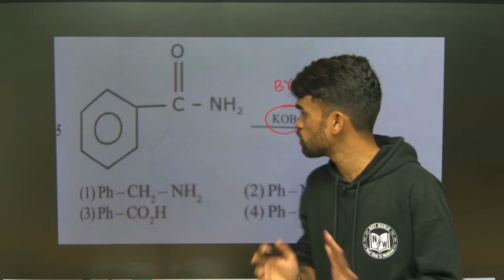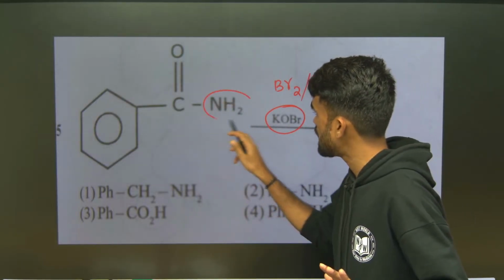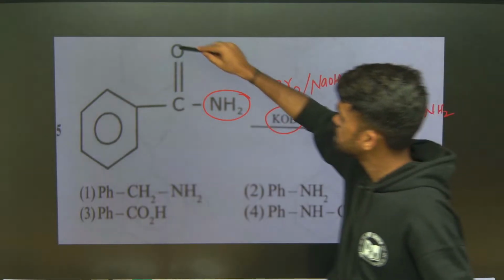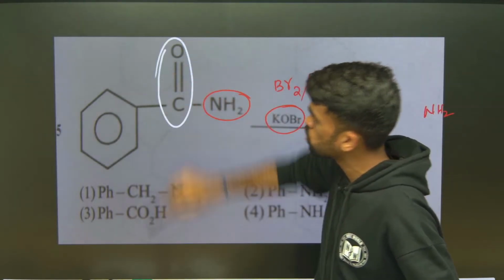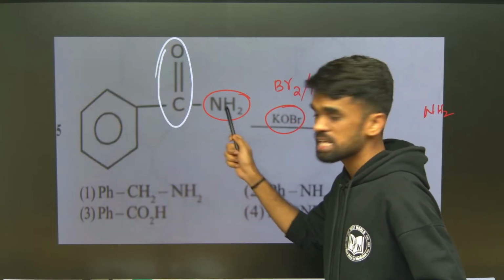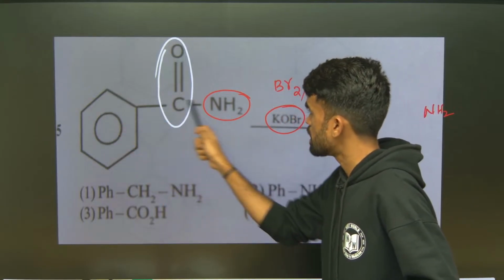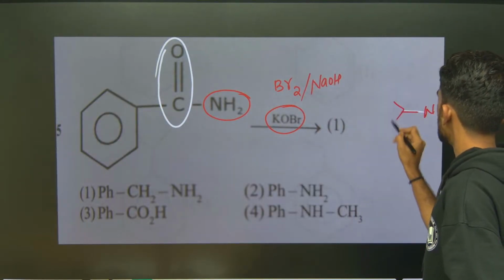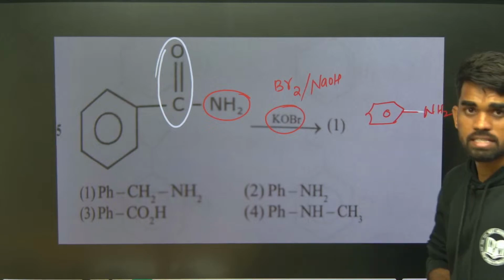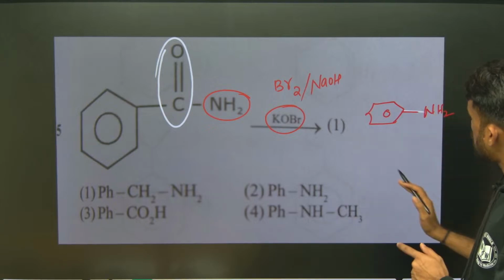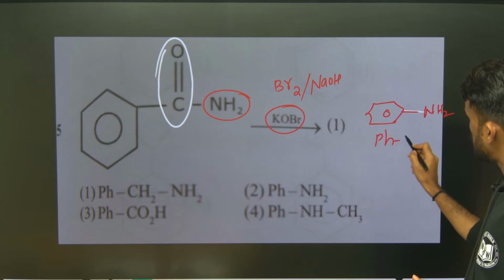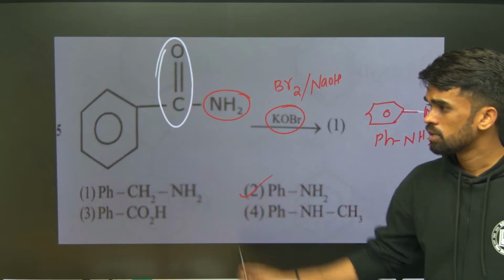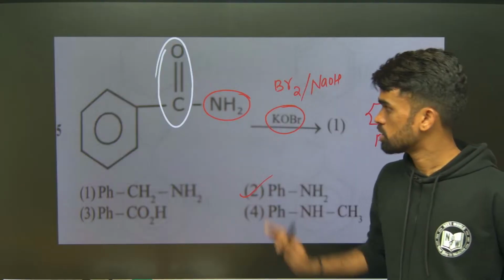So what you need to do? I told you now, it is a primary amine, so keep NH2 as it is. See, I am writing NH2 here. What you need to do is just remove this CO group and attach the remaining part as it is. Like this, the phenyl group is attached to this nitrogen, and you will get a product of this kind. Yes or no? Yes. So where do we have this option? The phenyl group I can write as Ph NH2. So option number 2 is the answer corresponding to this question.